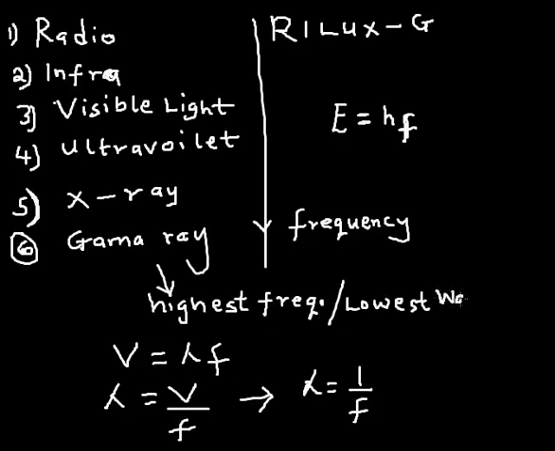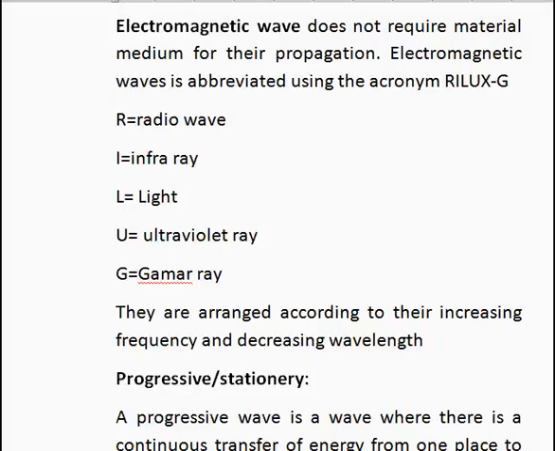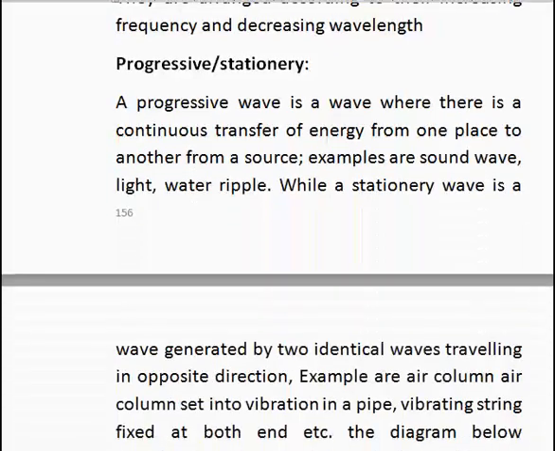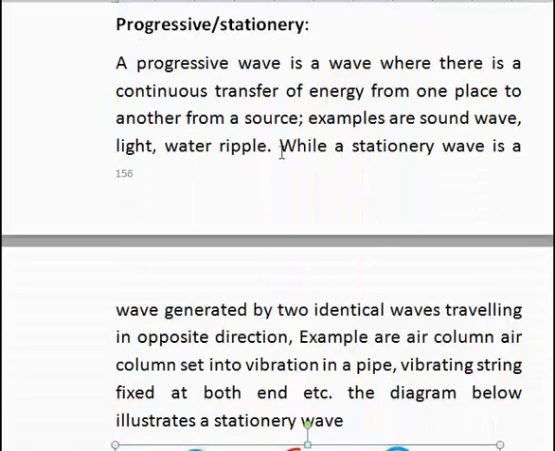So as frequency increases, wavelength actually decreases, because wavelength is inversely proportional to frequency. I hope that is well understood. All right, so let's look at the next classification of wave: progressive or stationary wave.